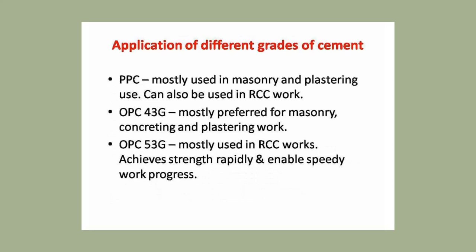Then we'll go for the application of different grades of cement: where to use PPC or OPC 43 grade, OPC 53 grade. PPC is used in masonry and plastering work. It can also be used for RCC work. OPC 43 grade for masonry, concreting, plastering work. And OPC 53 grade cement is used for RCC, to achieve strength rapidly and enable speedy work progress. If you want speedy work, then you should use this type of cement.